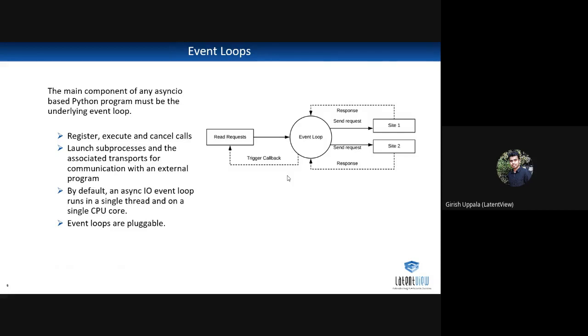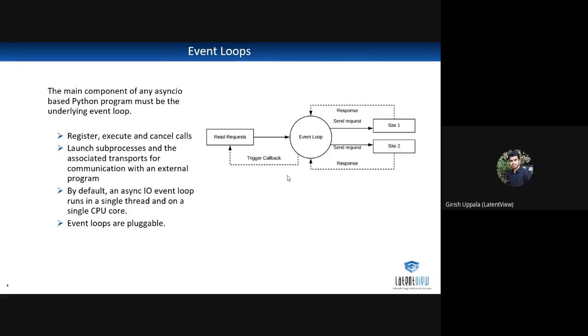I already told you what is multitasking and what is cooperative multitasking. Multitasking in the sense, you will hand over all your process to the OS, but here we are not handing over to the OS. We are handling all the process with the help of coroutines.